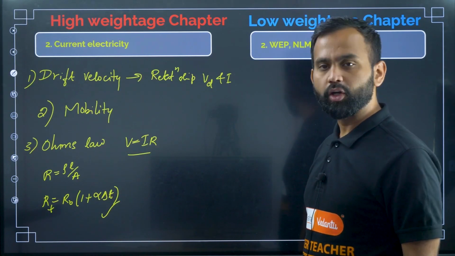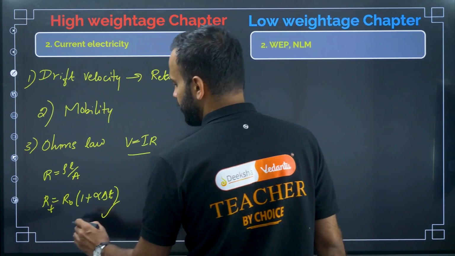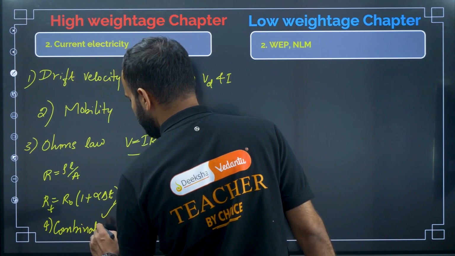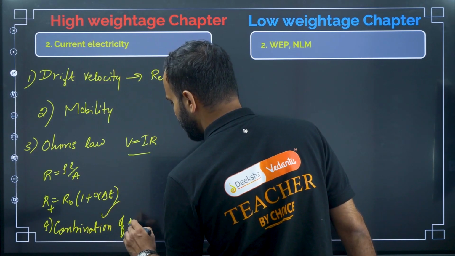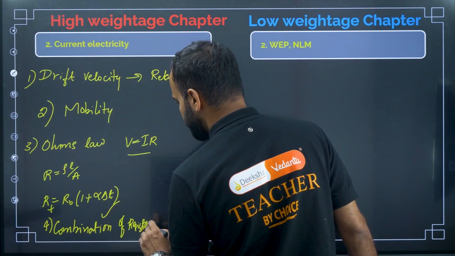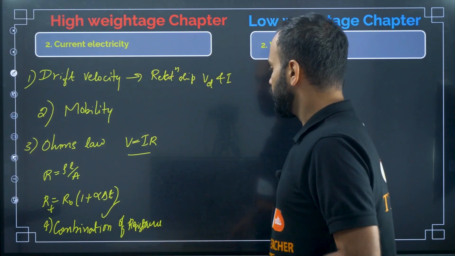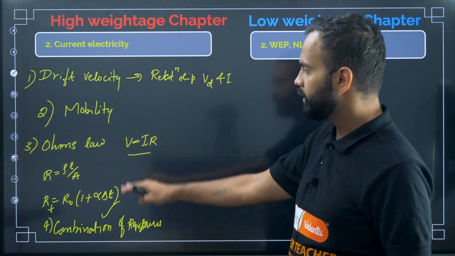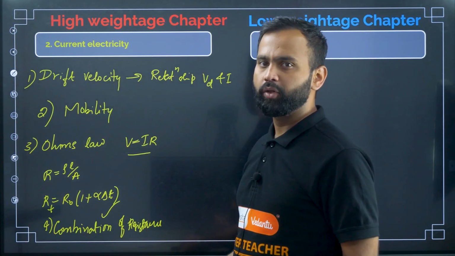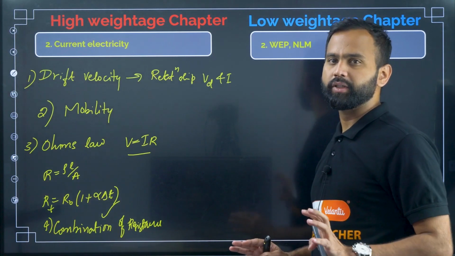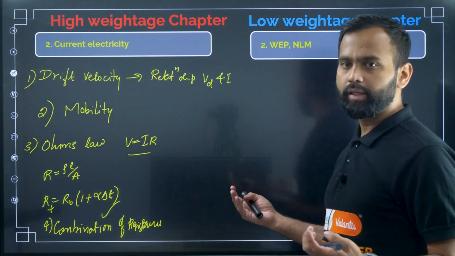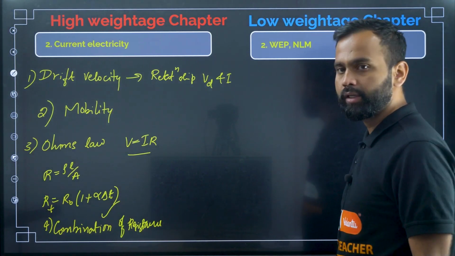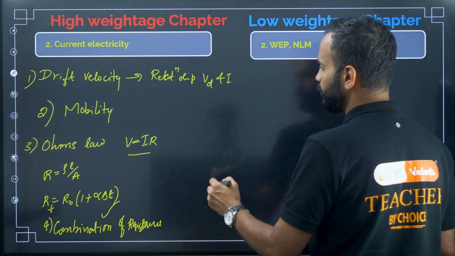After that, the fourth one, combination of resistance. Okay, you should focus more on these topics. And then Wheatstone bridge is also there. In Wheatstone bridge they will ask very easy questions. They will ask you to find the equivalent resistance between A and B when given a Wheatstone bridge. In CET they have asked this kind of question.